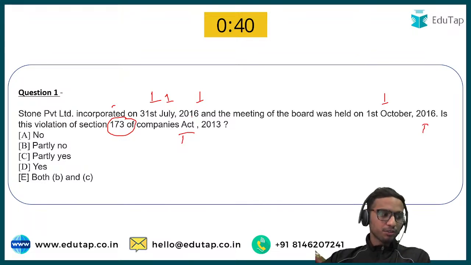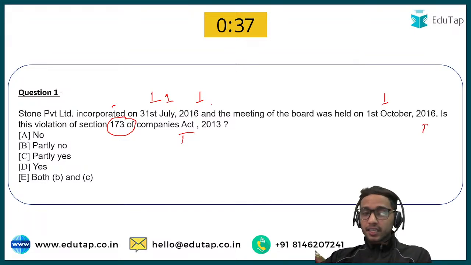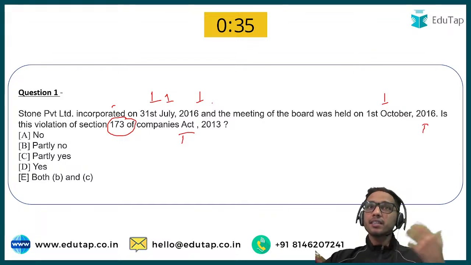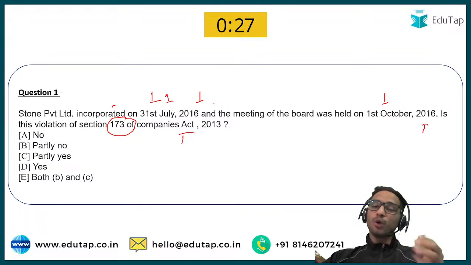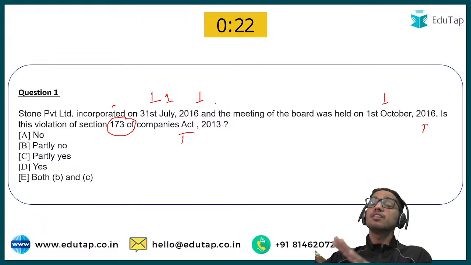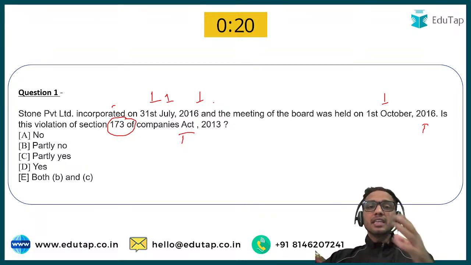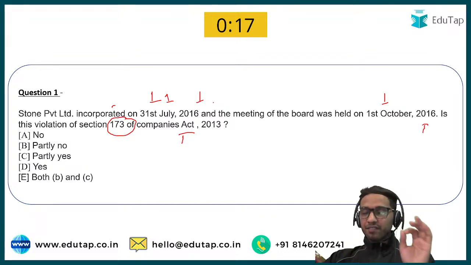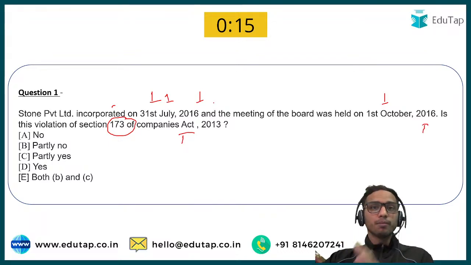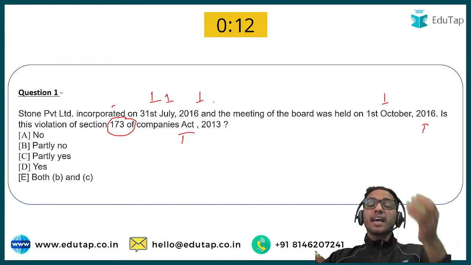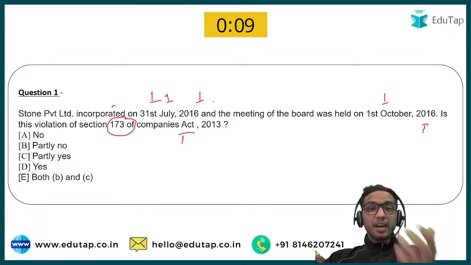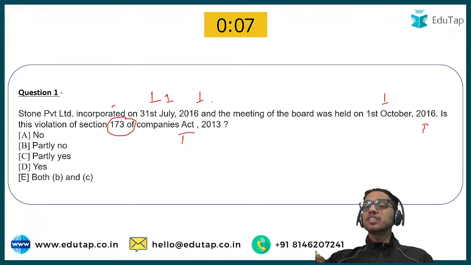Sir, what's the most effective way to remember the sections and facts for the Companies Act? You have to use your logic. Sometimes you can use a trick, and when no trick is useful, you have to mug it up. You don't need to remember each and every section number, but inside the section, you must remember the provision, the penalty amount, and the number of days from the examination point of view.